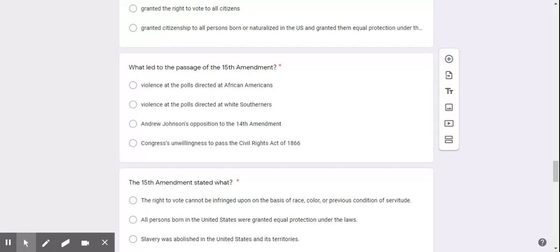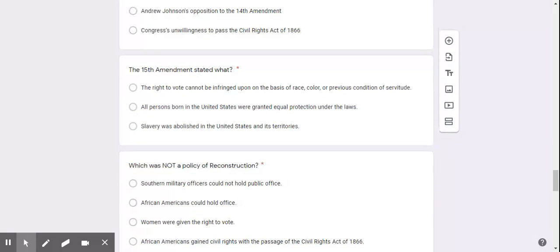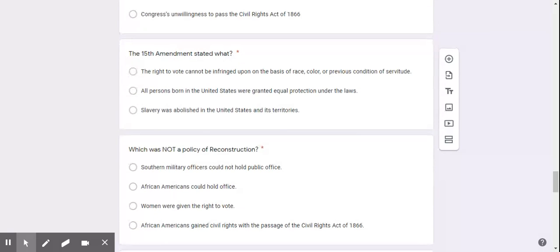What led to the passage of the 15th Amendment? Violence at the polls directed at African Americans, violence at the polls directed at white Southerners, Andrew Johnson's opposition to the 14th Amendment, Congress's unwillingness to pass the Civil Rights Act of 1866. The 15th Amendment stated what? The right to vote cannot be infringed upon on the basis of race, color, or previous condition of servitude. All persons born in the United States were granted equal protection under the laws. Slavery was abolished in the United States and its territories.